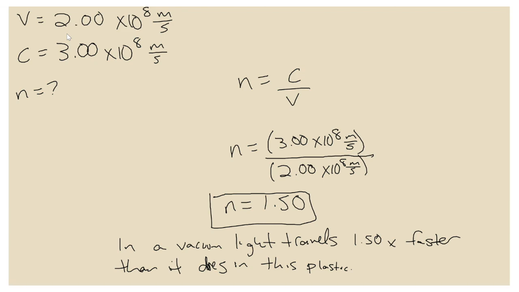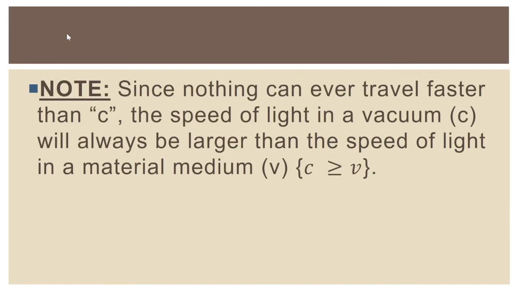All right, and 2 quick things here very quickly before we go. The first thing we should say is that since nothing can ever travel faster than C, the speed of light in a vacuum will always be larger than the speed of light in a material medium. This also means that by definition, N, the index of refraction, has to be greater than or equal to 1.00.